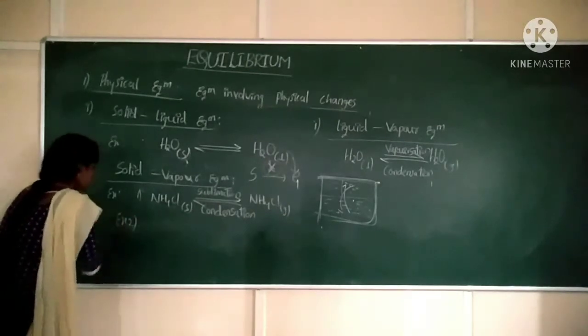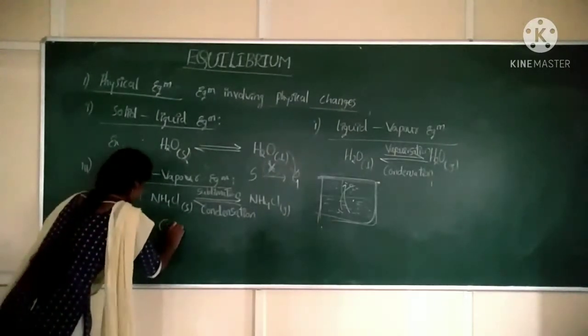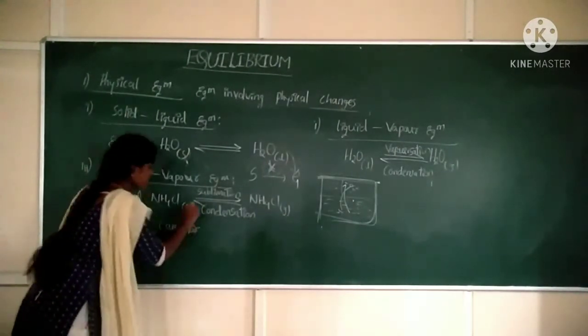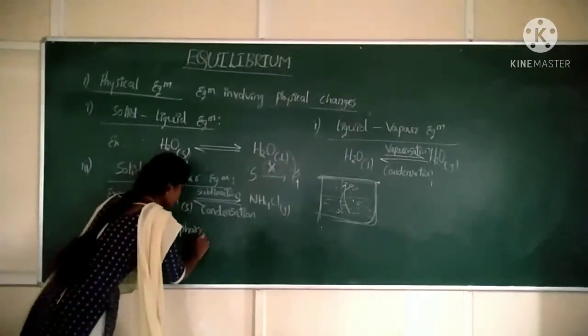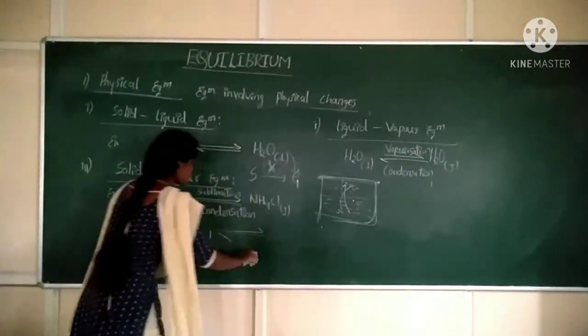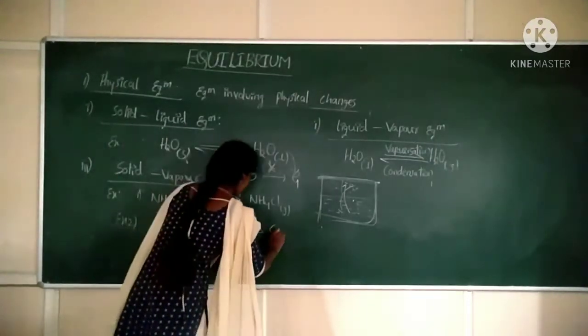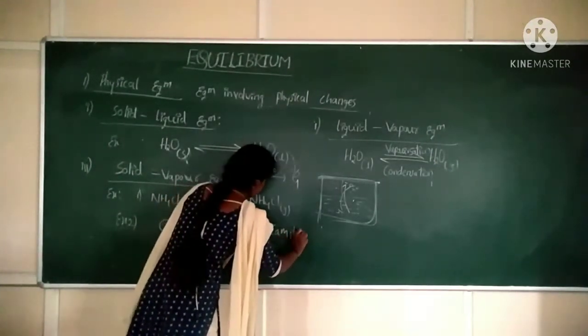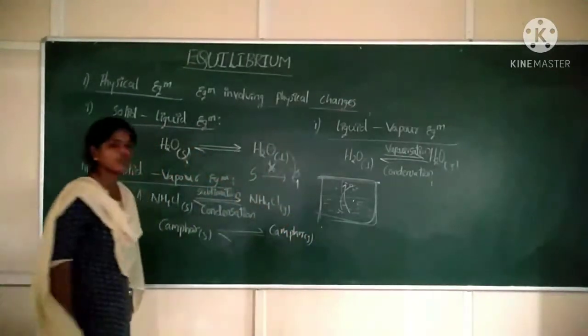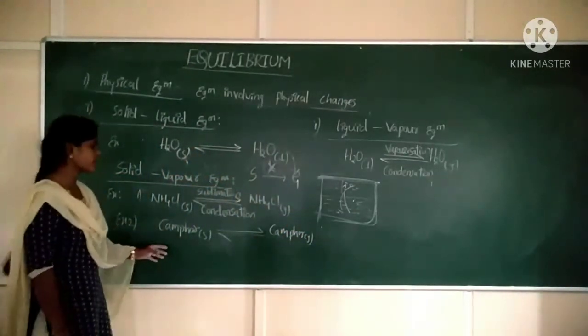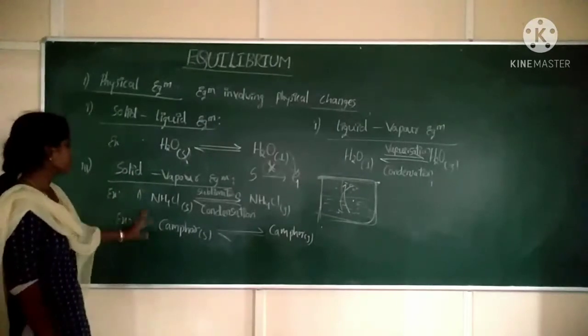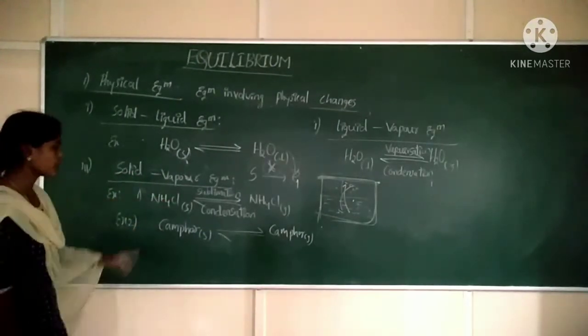And you can take another example. For example, take camphor. Camphor, which is present in solid state, on heating will get converted into gaseous form. Is it or not? Okay. So this is another example for the solid vapor equilibrium.